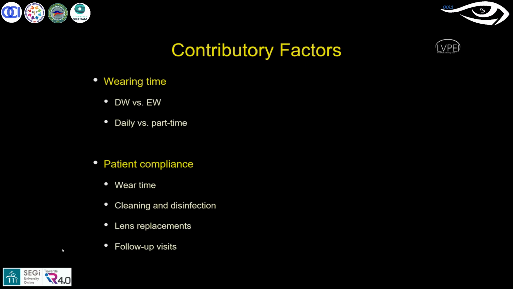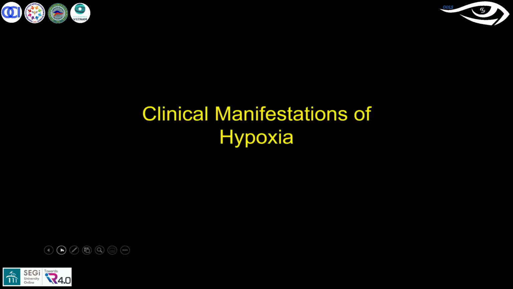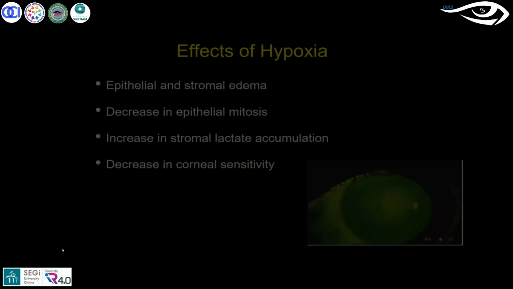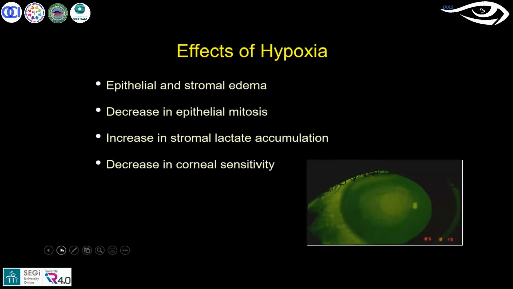If you are looking at the clinical manifestations of hypoxia, what are the changes you come across? When it comes to the hypoxic changes, I'm going to discuss how the corneal structural level changes, especially the epithelium, stroma and endothelium, and what clinical manifestations you come across.